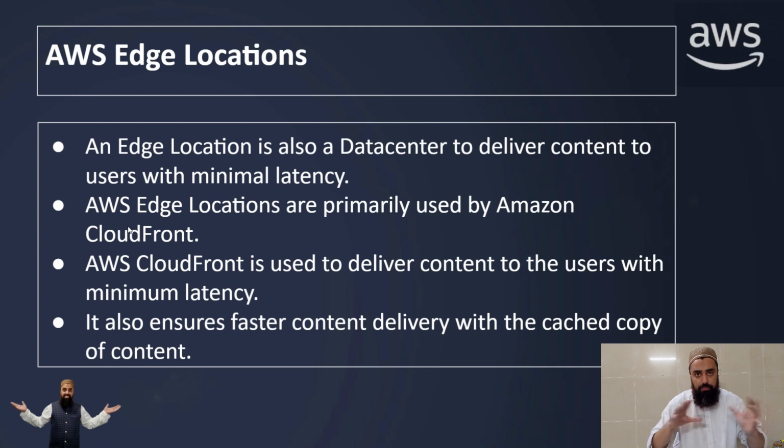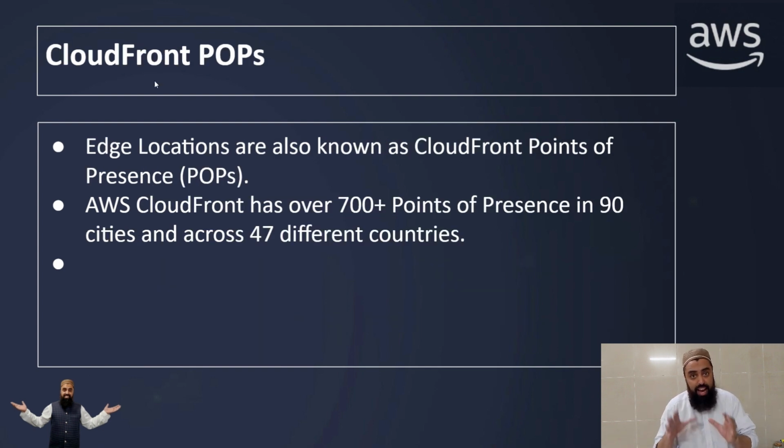Edge locations are built around the world by AWS. Now, these edge locations are actually known as the point of presence. CloudFront points of presence. Edge locations are known as CloudFront points of presence. AWS CloudFront has over 700 plus points of presence in 90 cities and across 47 different countries. And the core purpose is to serve the cached copy of content so that the users never face delays, the users never face latency.